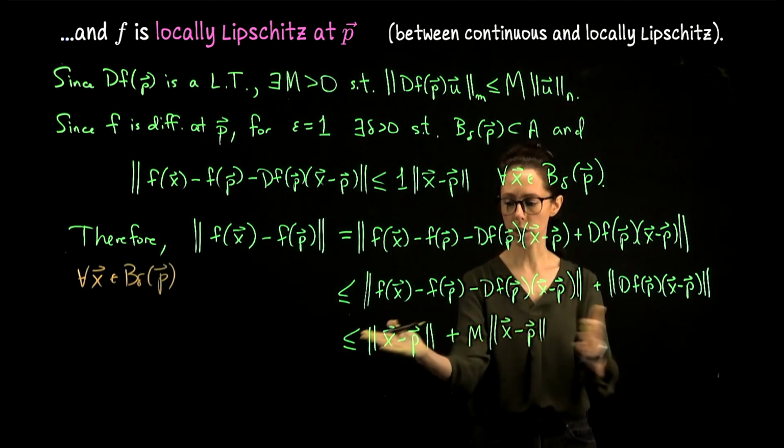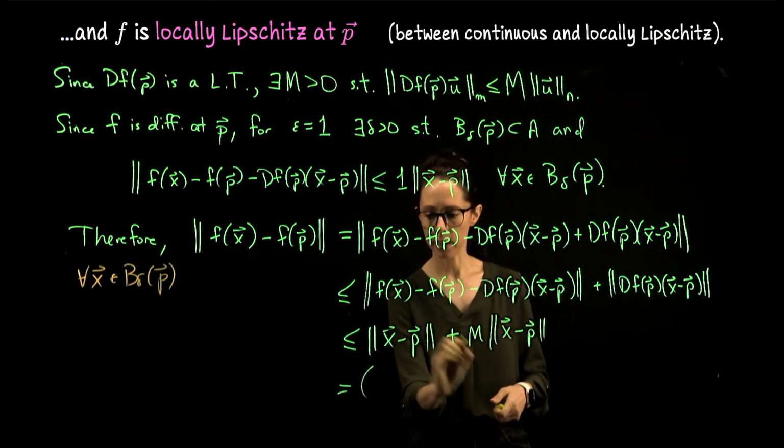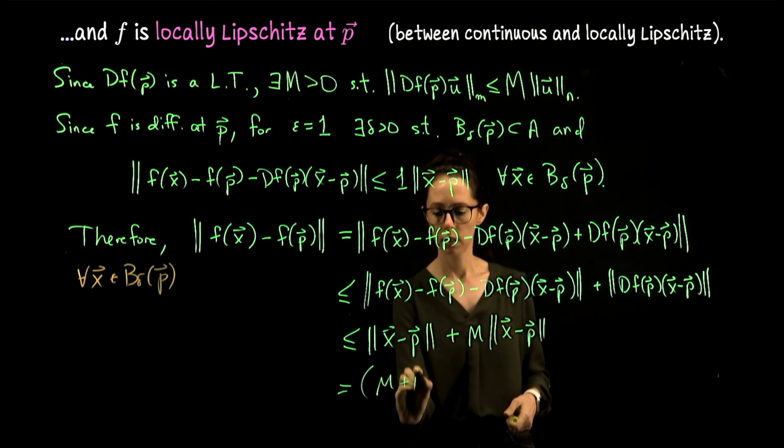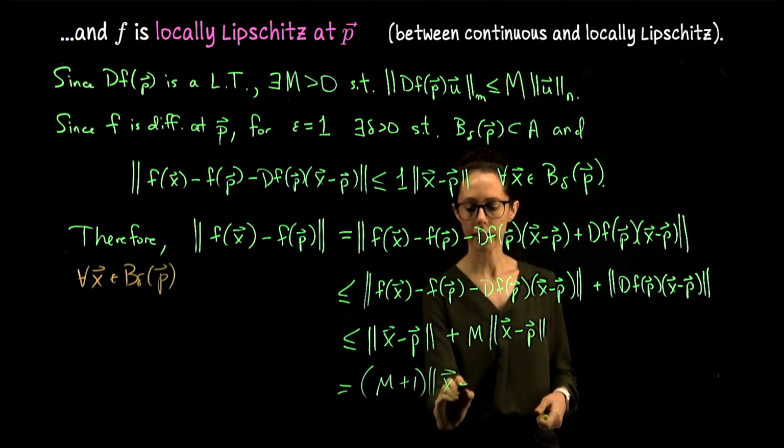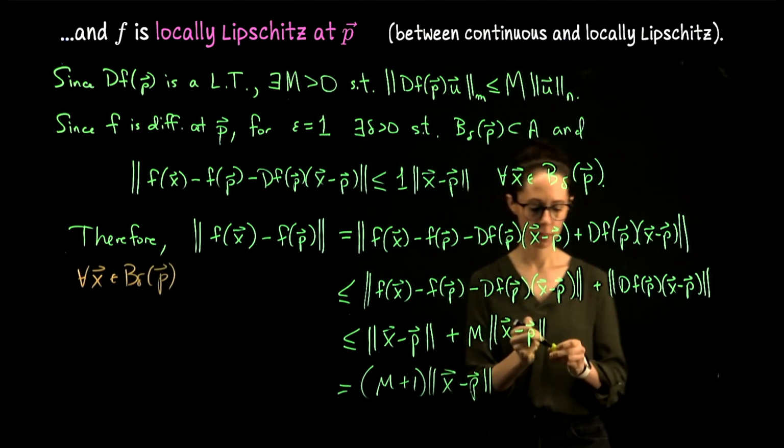But now I have two expressions I can add together. This is M plus epsilon times x minus p, that distance.